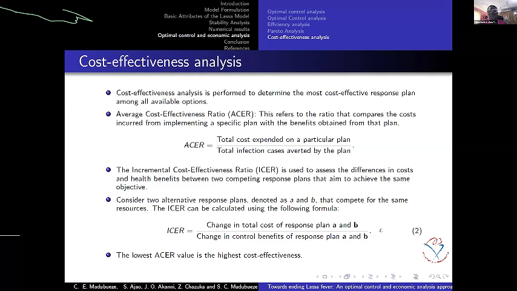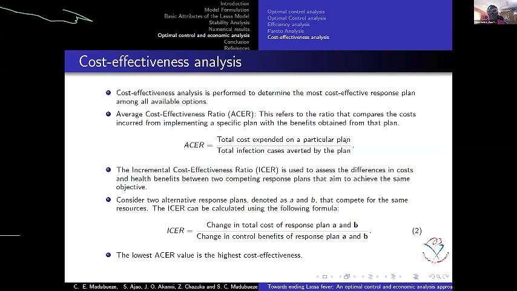The same goes for the incremental cost effectiveness ratio, where we are comparing 2 plans. Consider 2 plans, A and B: it is the change in their total cost over the change in the control benefits of those responses between A and B. For the average cost effectiveness ratio, the lowest value is the most cost effective for each of the groups.